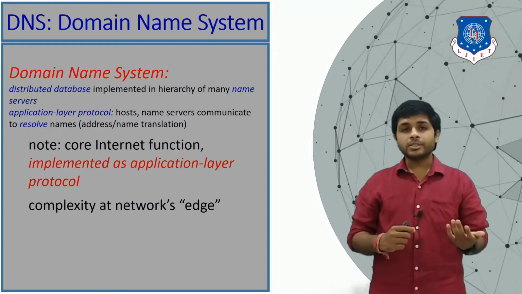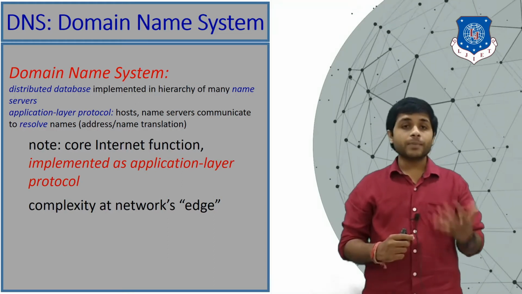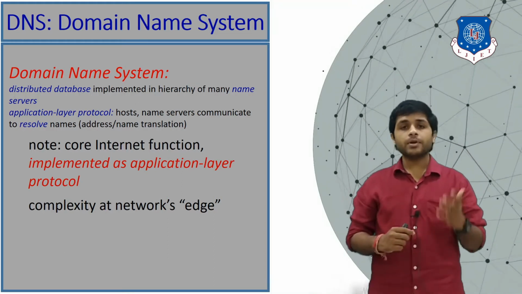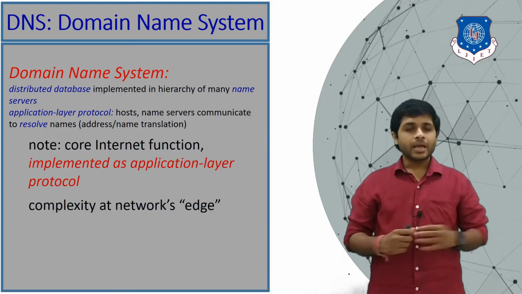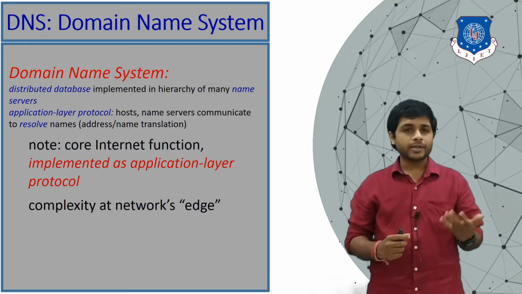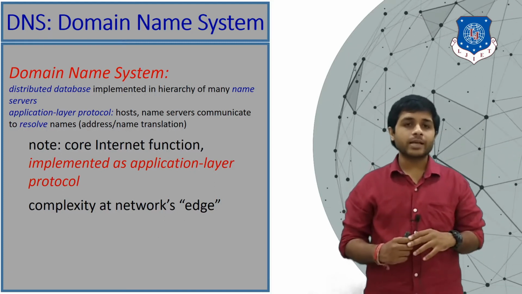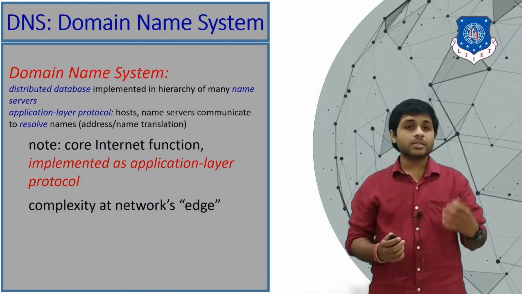So what happens when your browser doesn't know the IP address of a particular website? For example, if you're typing www.xyz.com and your browser doesn't know the IP address of www.xyz.com, in that case your browser will generate a query.